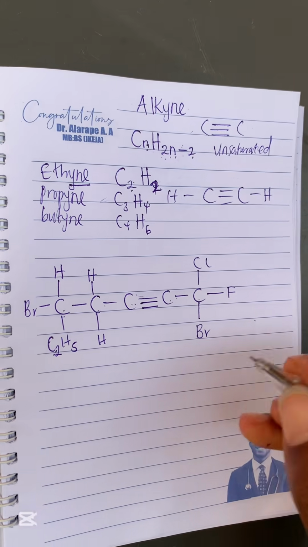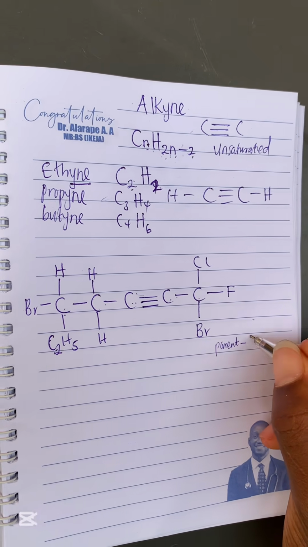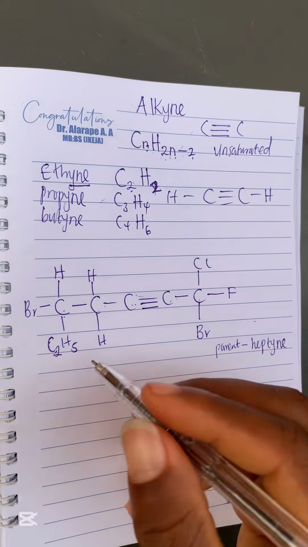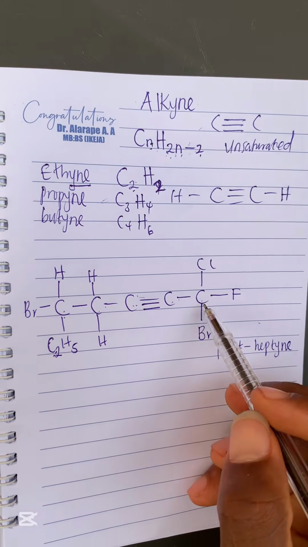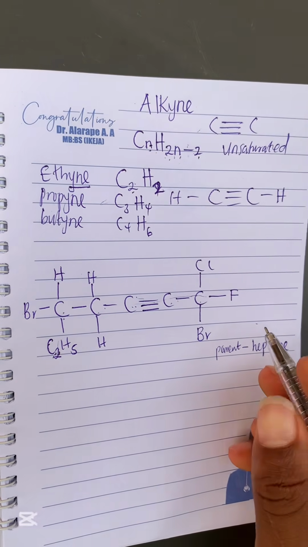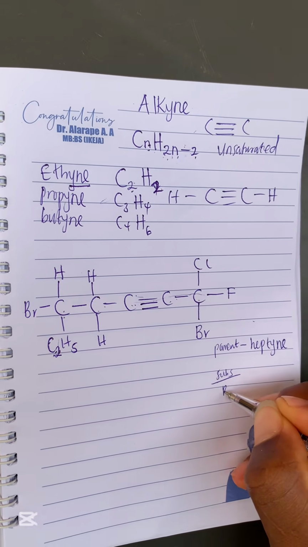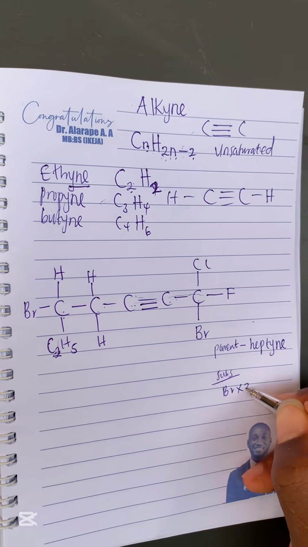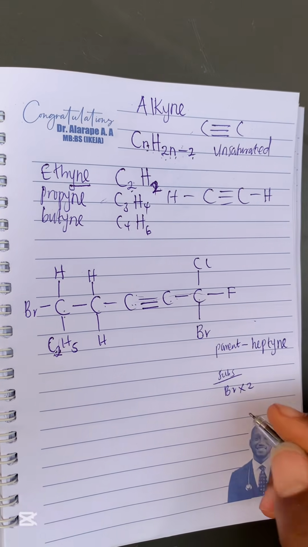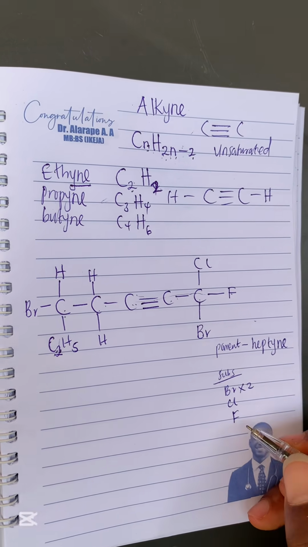So 7 tells us that the parent name is heptyne. Now the next thing is to know the substituents, the attachments to the longest continuous carbon chain that are not hydrogen. We have bromine. How many bromine? Two bromine: this one and this one, right? We also have chlorine, and also fluorine, F. I think that's all.